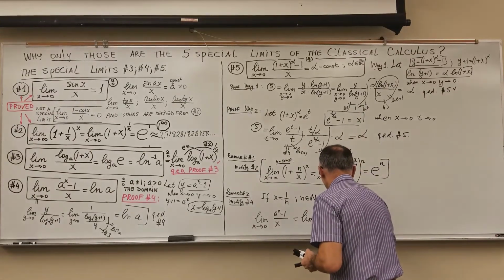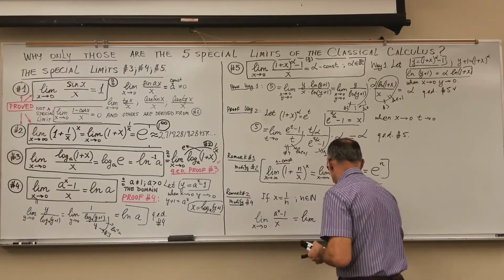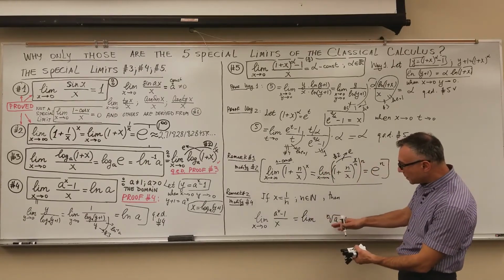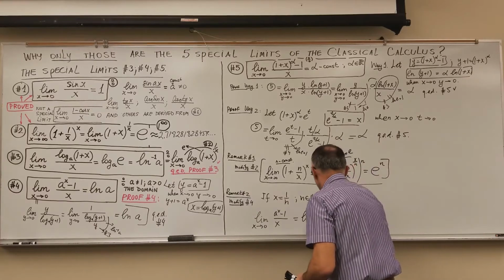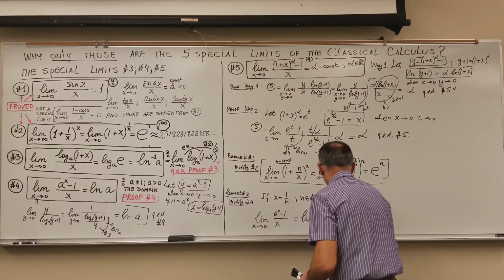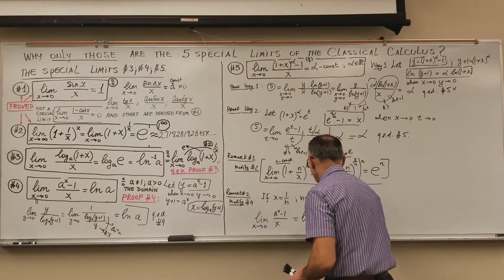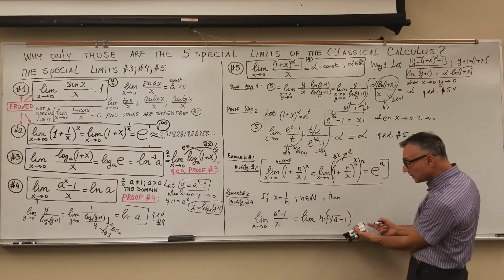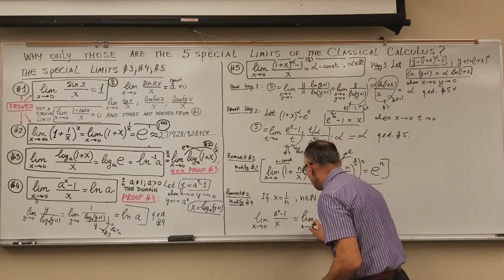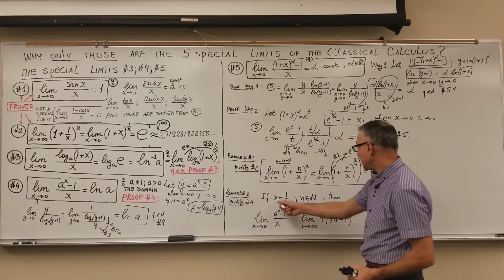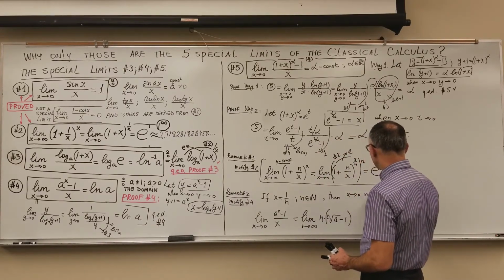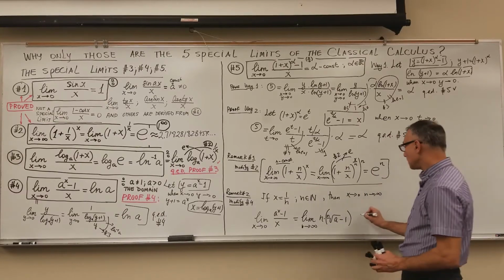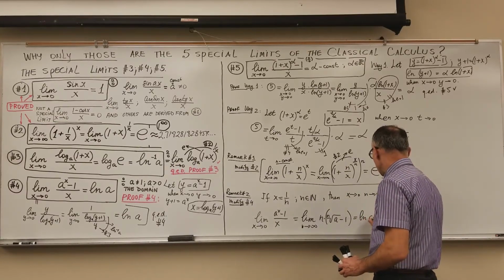So that's the nth root of a minus 1, and everything is divided by x, which is 1 over n. n goes on top, so it will be a factor of that expression. And now I have the new variable n. Now my n goes to infinity. So when x goes to 0, my n goes to infinity, and it's equal to ln a.